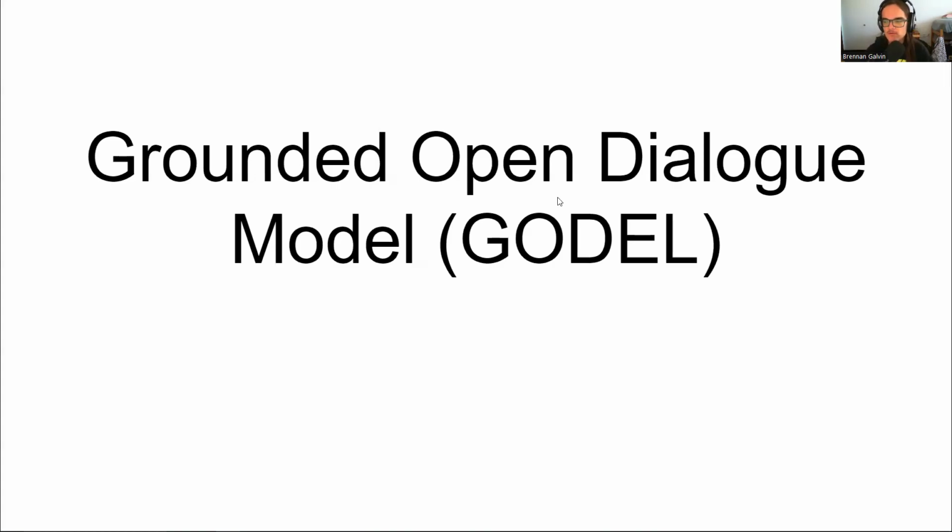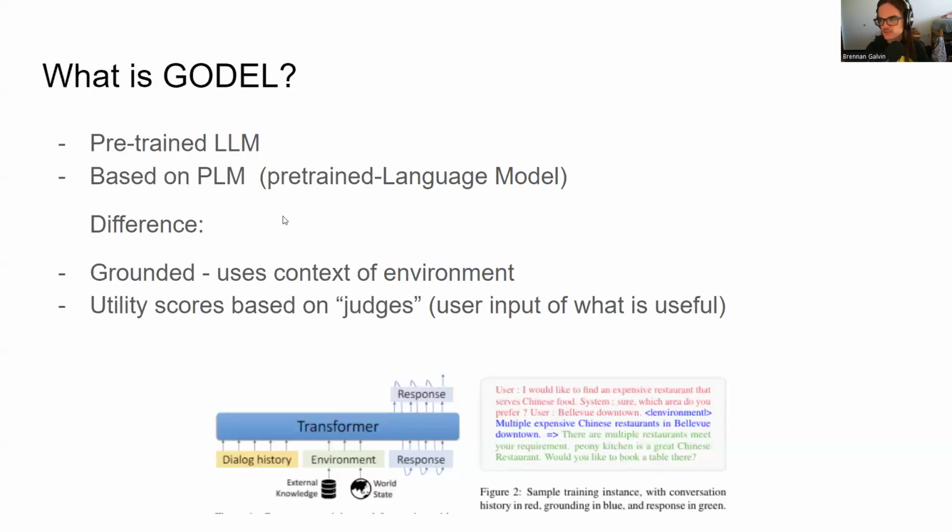So this is the grounded open dialogue model created by Microsoft, also known as Godel. It is a pre-trained language learning model. It's based on other pre-trained language learning models, like Pro AI was one of the things they listed. I think the difference between this and other things is it's a grounded model, so it has environmental and chat context, as we can see down here.